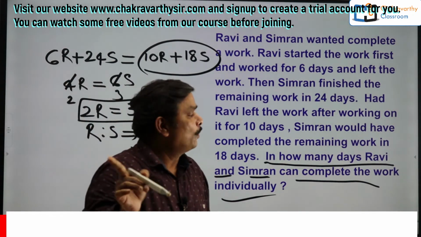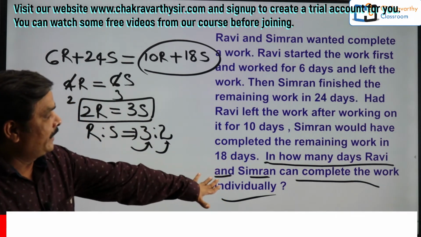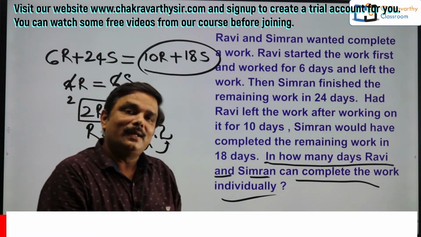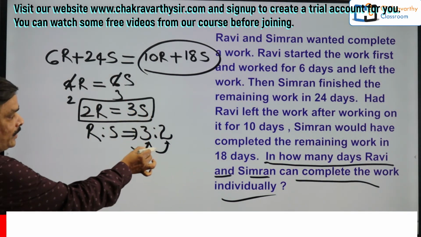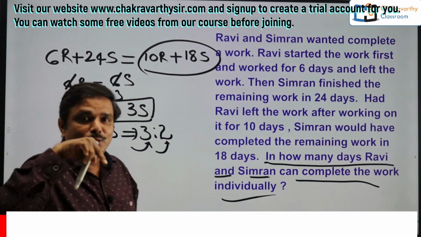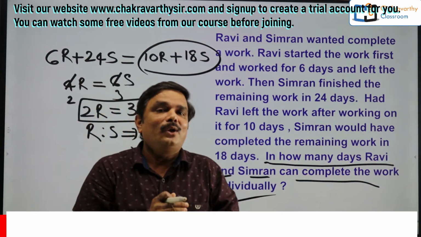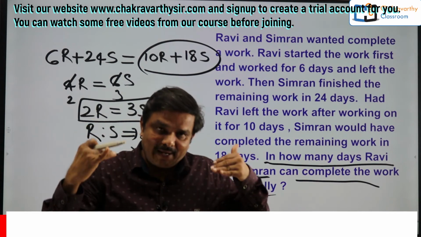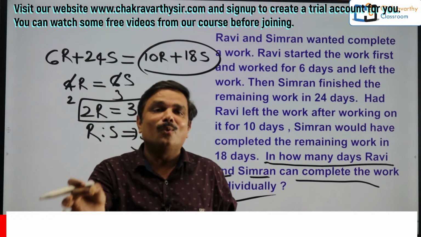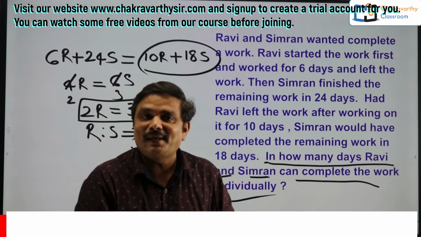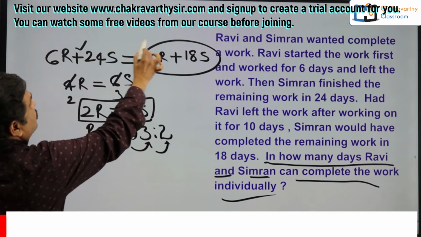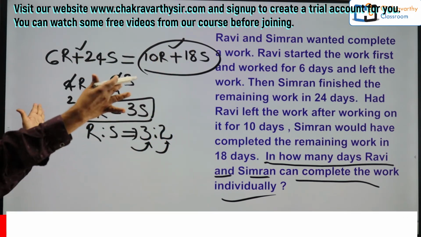That is the meaning. Now, what is my question here? In how many days do Simran and Ravi complete the total work individually? That means here I know the efficiency of Ravi. Now, I should know the total work. Total amount of work divided by Ravi's efficiency, I'll get individually in how many days Ravi can do the work. Yes or no? Now, what is the total work? Total work can be found out from either this or this. Both are same actually.